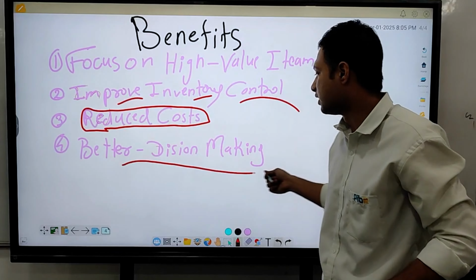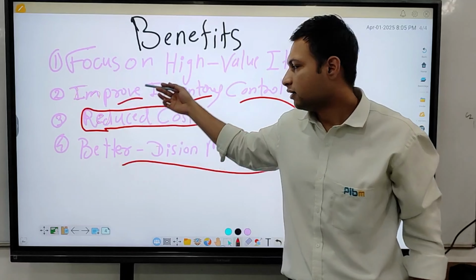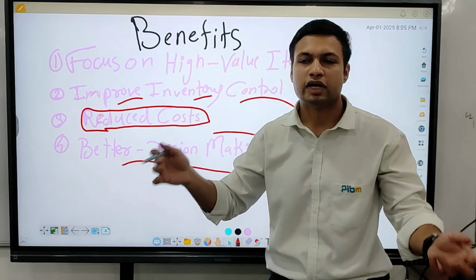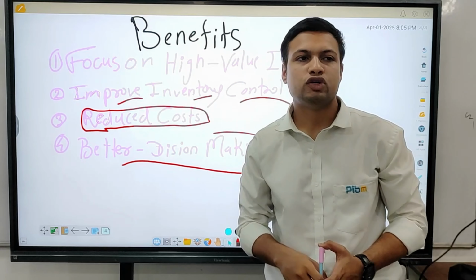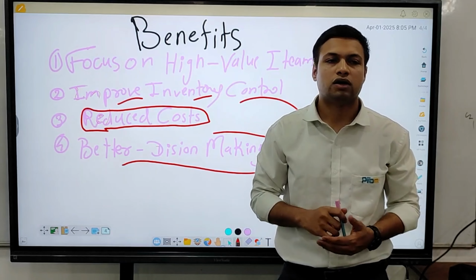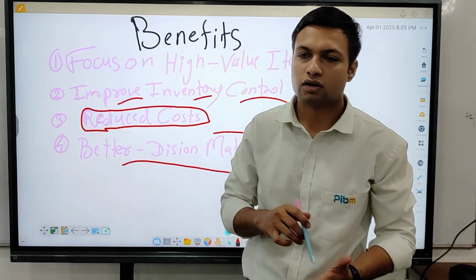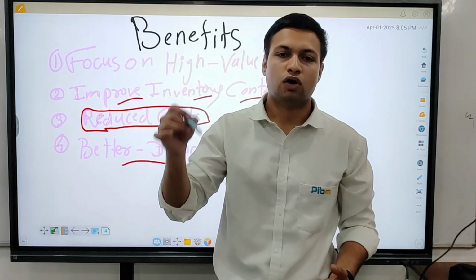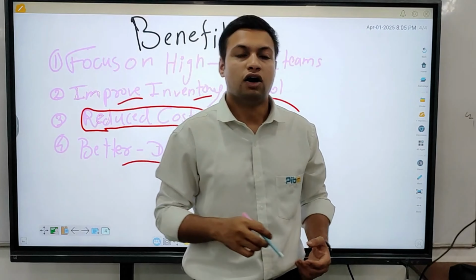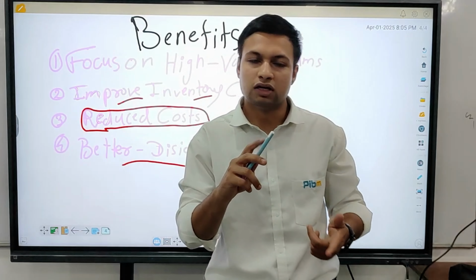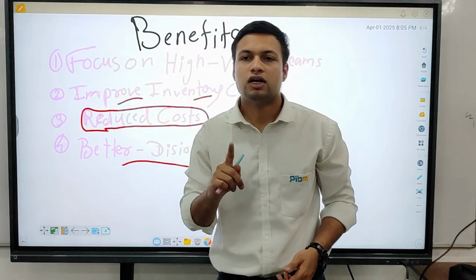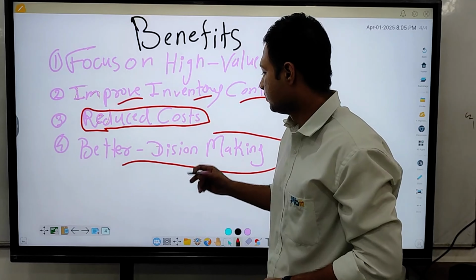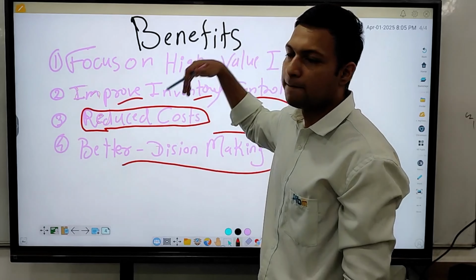Now, the fourth outcome is better decision making. The ABC analysis will show you where you can cut your purchasing levels, and which are your not worthy items that you keep holding in your inventory day to day. Holding inventory is one of the costs, and it is the primary point of operations and inventory. So this is all about the ABC analysis.